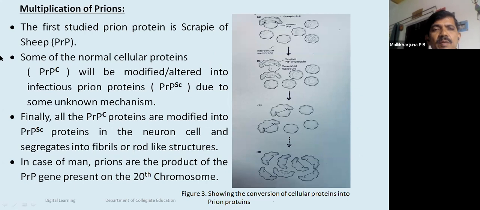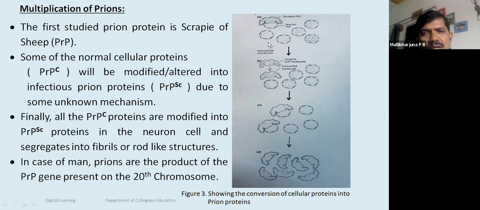The first studied prion protein is the scrapie of sheep, known as PrP protein. Some of the normal cellular proteins are PrPC. Here you can see these are normal proteins called PrPC, whereas one protein is showing a different structure, a different shape. This is known as PrPSc, that means scrapie protein.